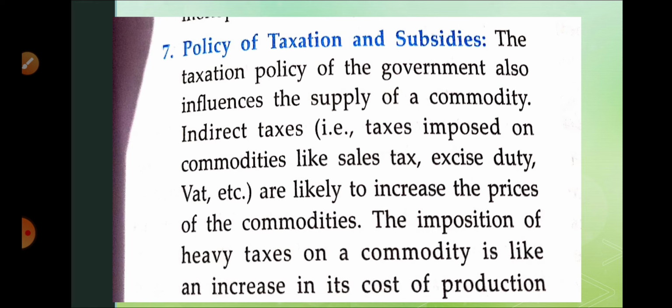Suppose a subsidy is given by the government to a particular industry, so their production cost will be less and they will supply more in the market, because profit will be more. And if the government is imposing new taxes, the production cost will be more, and in that case the supply of the commodity will be less in the market. Why? Because the price of the commodity will increase, and if the price increases, then demand for the particular product will decrease in the market. So I hope you understood. If taxation is there, then less supply. If subsidies are there, then more supply. Why? Because taxation will increase the input price and profit maximization will be less, and subsidy will decrease the input price, and that's why profit maximization will be more.